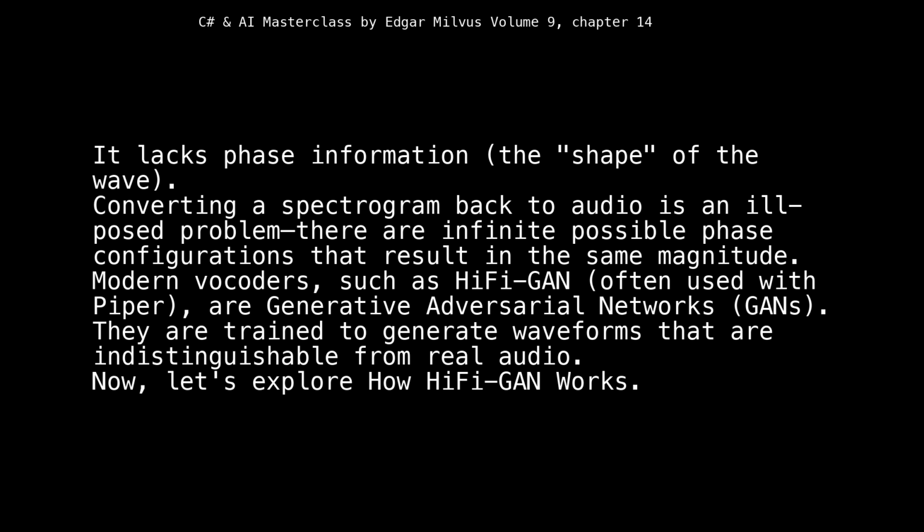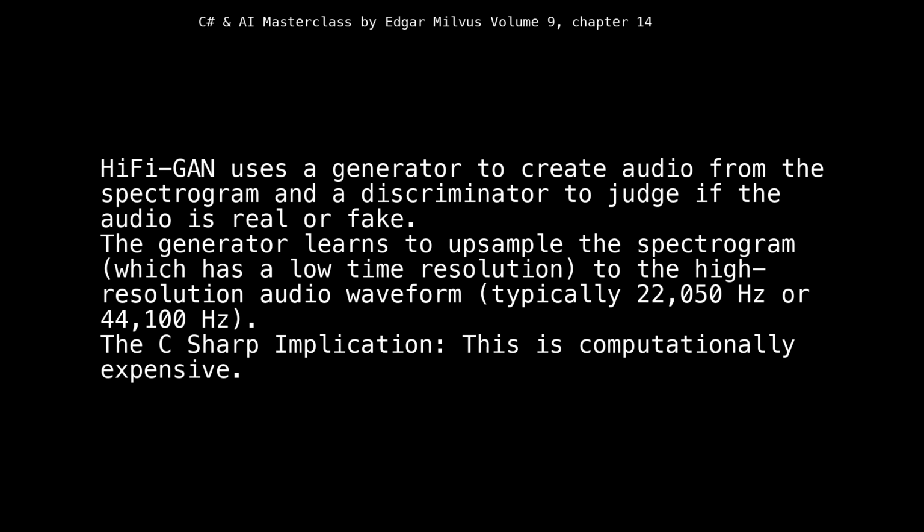Now, let's explore how HiFi-GAN works. HiFi-GAN uses a generator to create audio from the spectrogram and a discriminator to judge if the audio is real or fake. The generator learns to upsample the spectrogram, which has a low time resolution, to the high-resolution audio waveform, typically 22,050 Hz or 44,100 Hz.